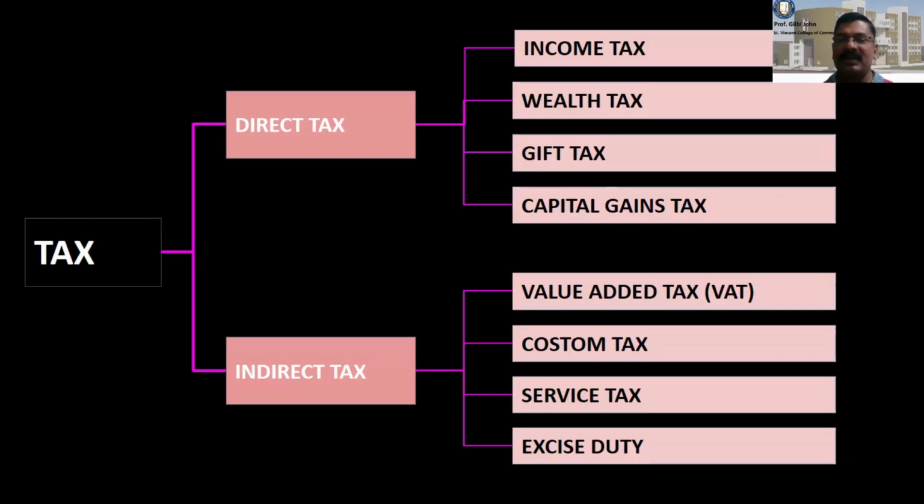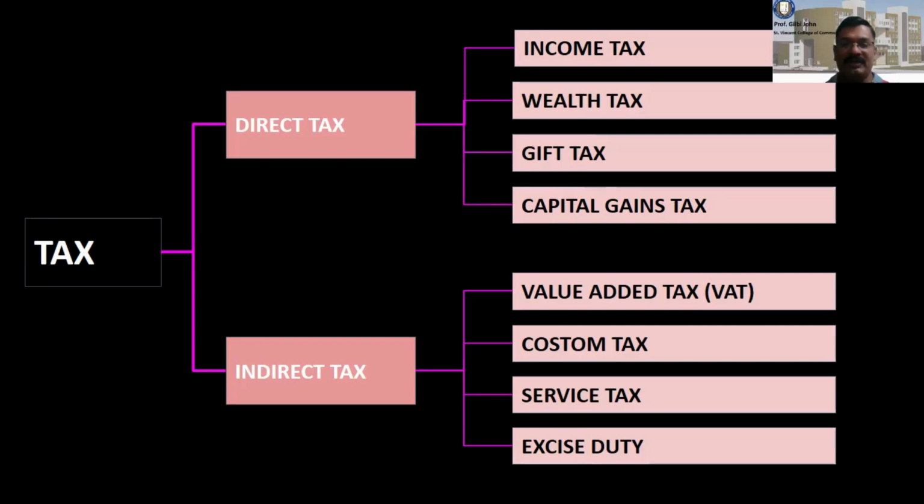Now, direct tax consists of income tax of various types: income from salary, income from house property, income from business, and so on. Wealth tax, gift tax, and capital gain tax. Wealth tax, to some extent, is already removed.